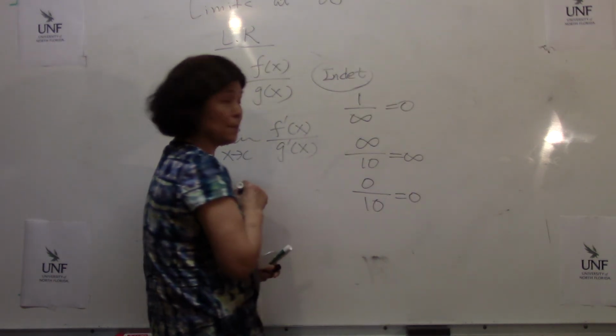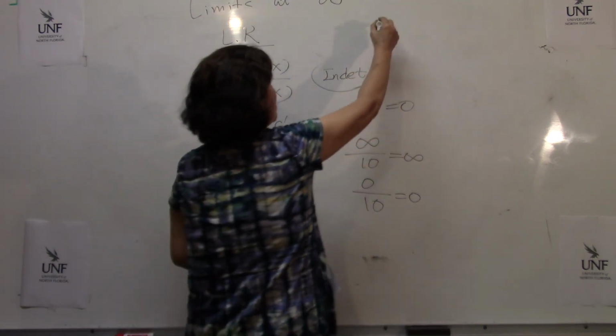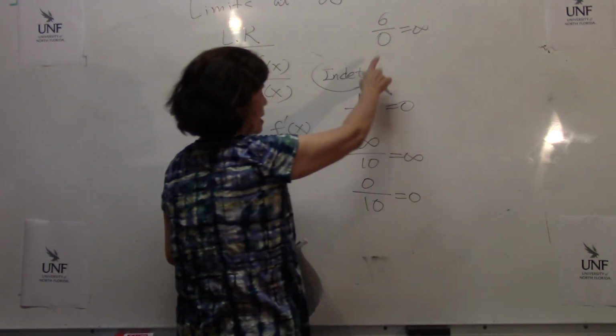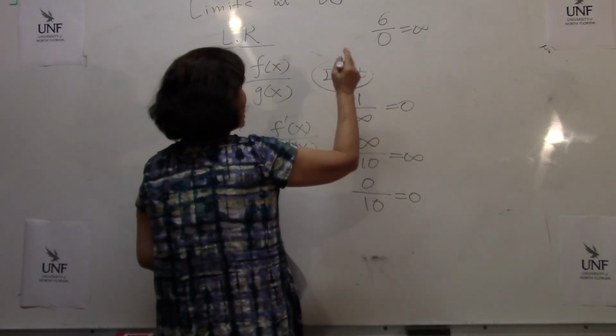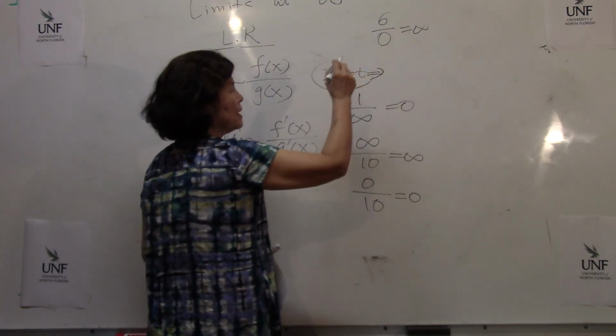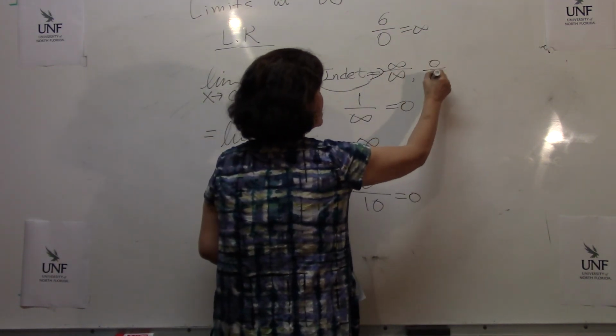It's not indeterminate form. Alright? What about 6 over 0? Yes, this is infinity. It's not indeterminate form. So indeterminate forms are certain things. It has to be very clear: infinity over infinity or 0 over 0.